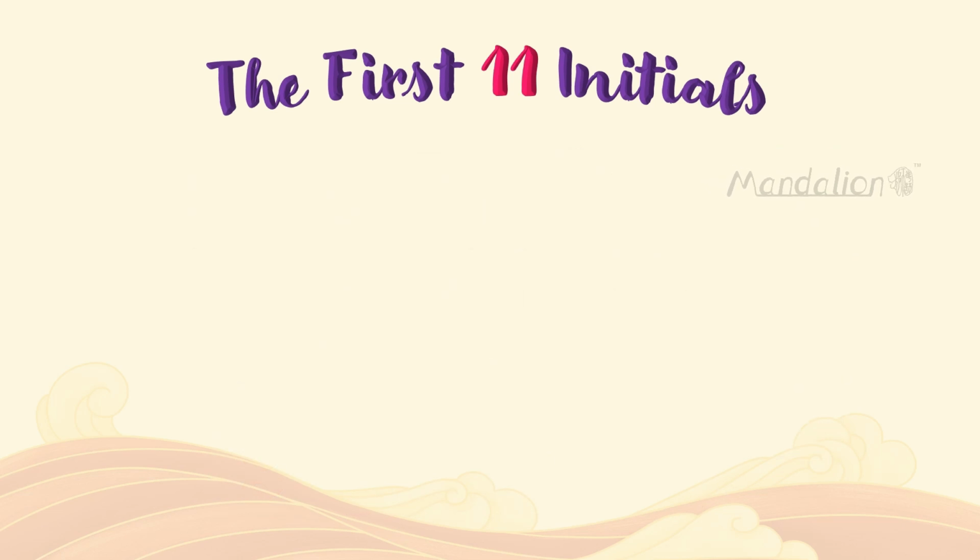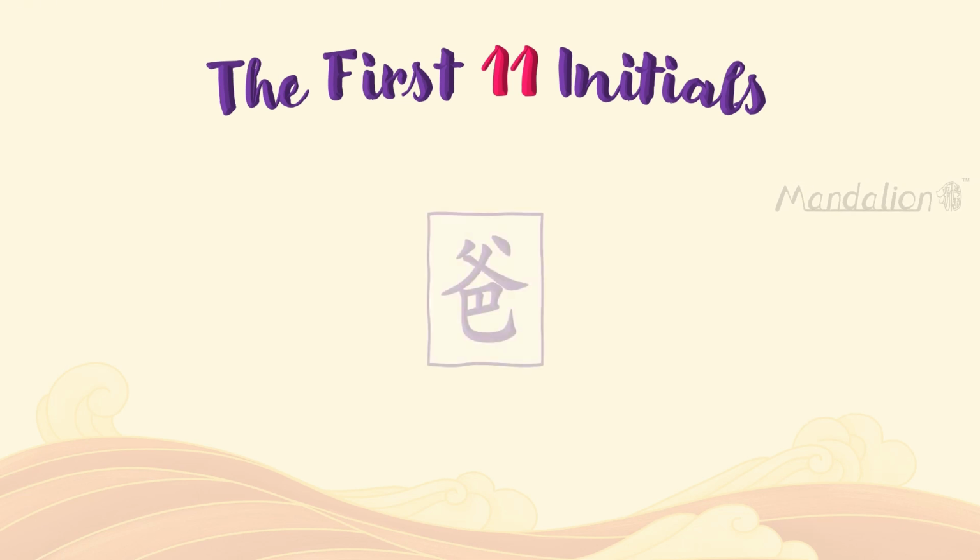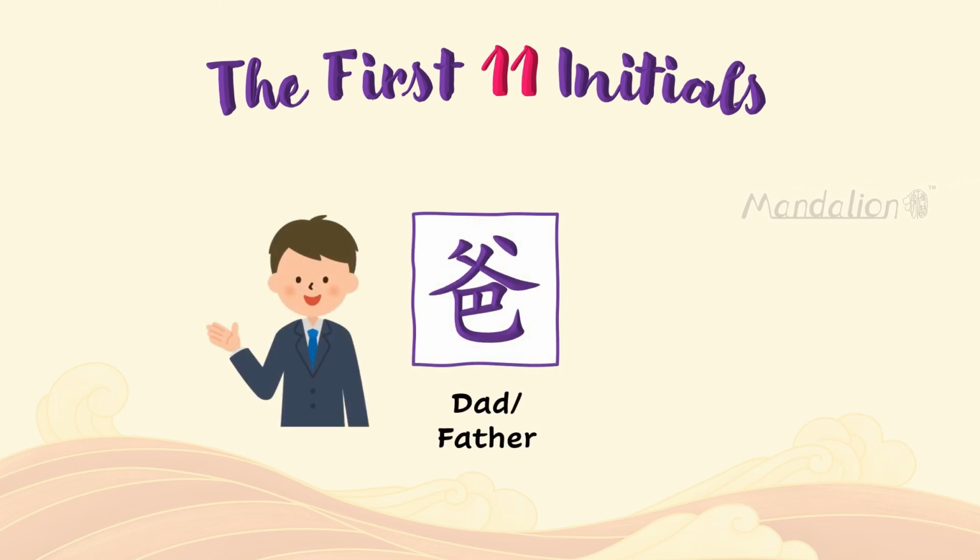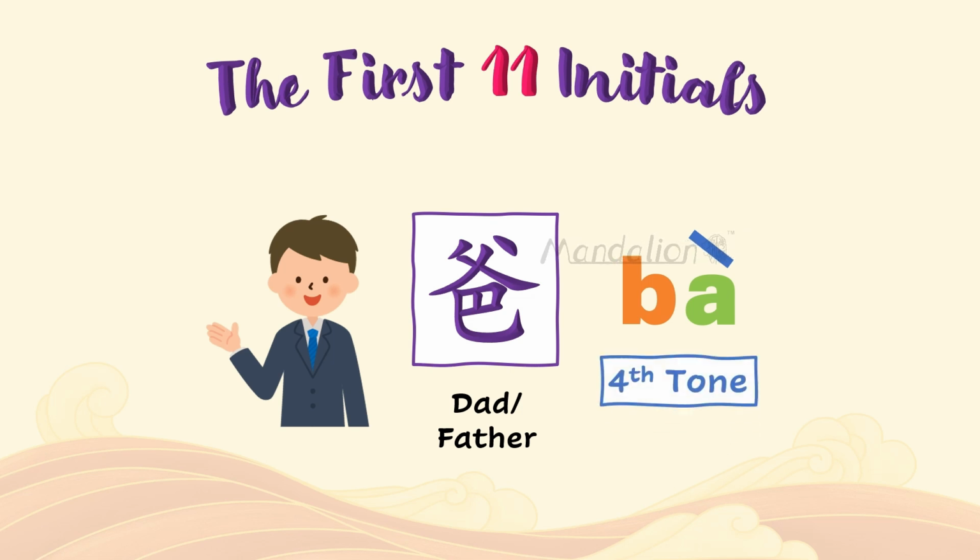Initials can be combined with other simple finals to form different words. For example, the character for dad or father is ba. The pinyin ba is made up of the initial bo and the final a. Bo, a, ba. This character should be read in the fourth tone. Ba, ba, ba.